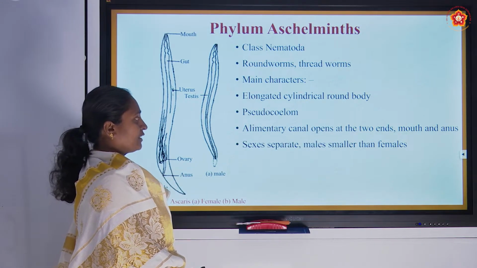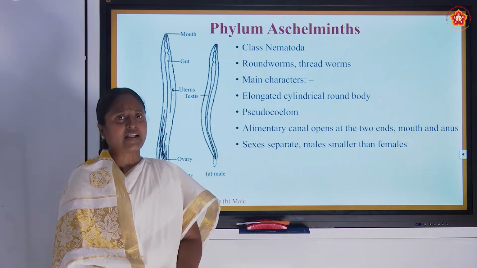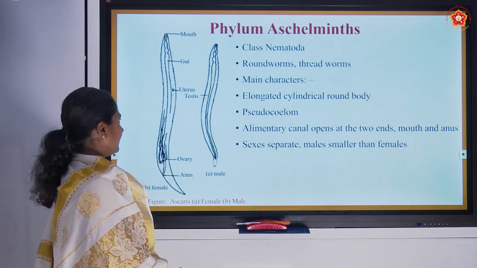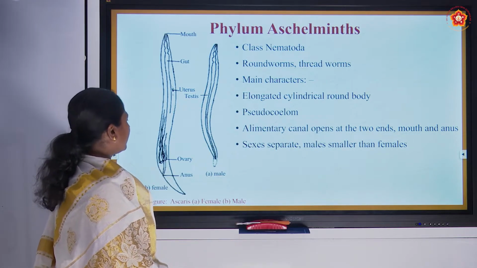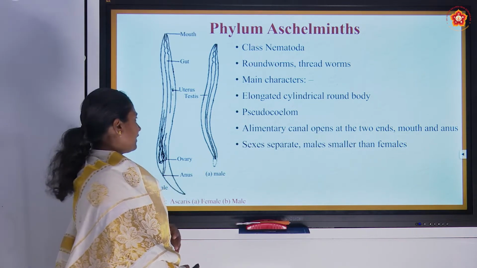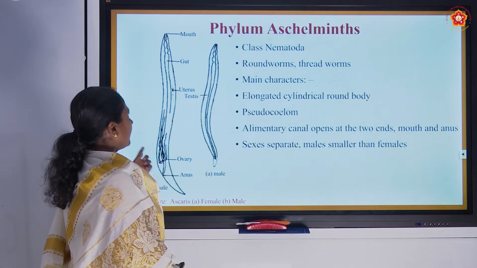The sexes are usually separate and males are usually much smaller than females. Here a diagrammatic representation of Ascaris is given. We can see that the female worm is a little thicker and also longer compared to the male worm. In the female we can see the ovary and also the uterus.